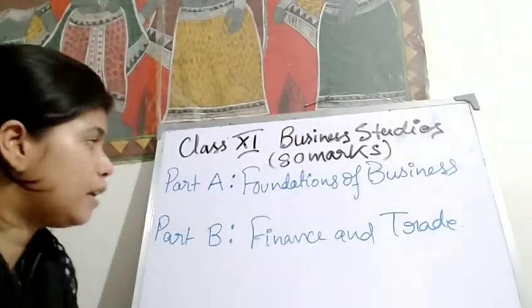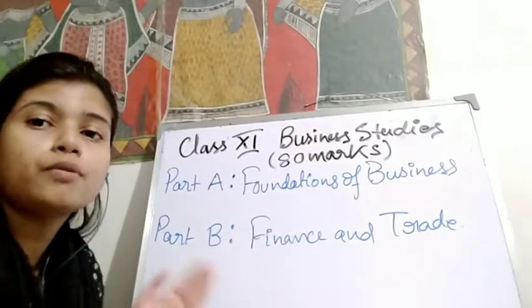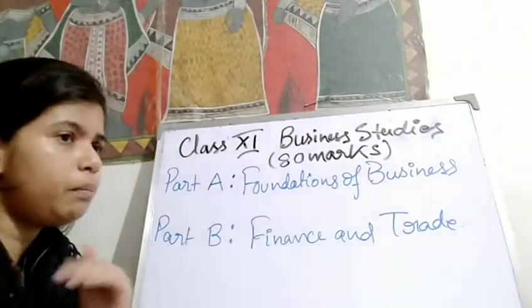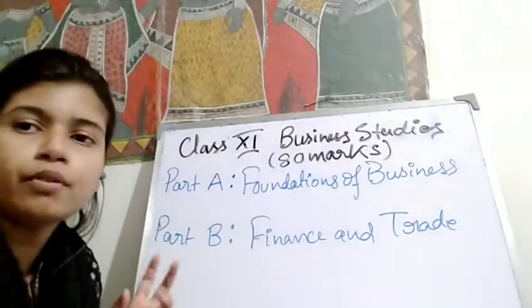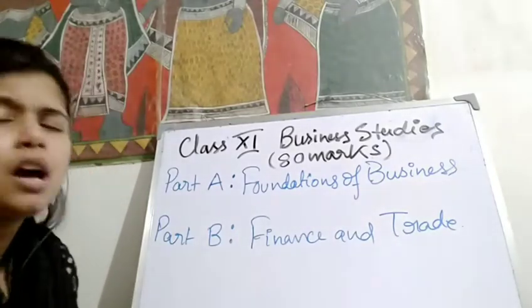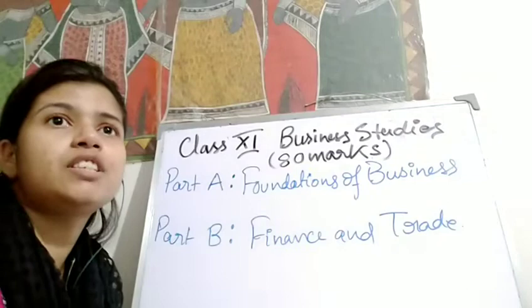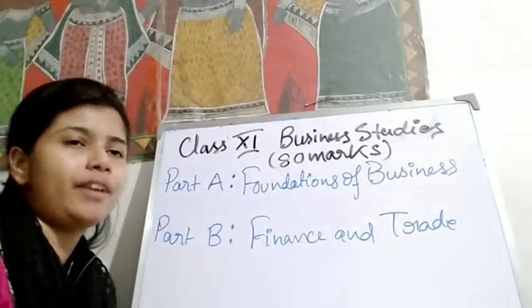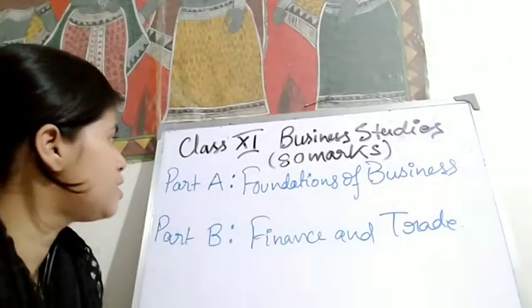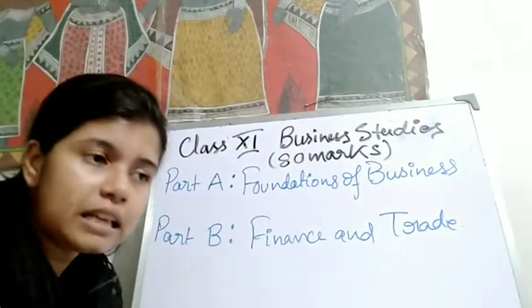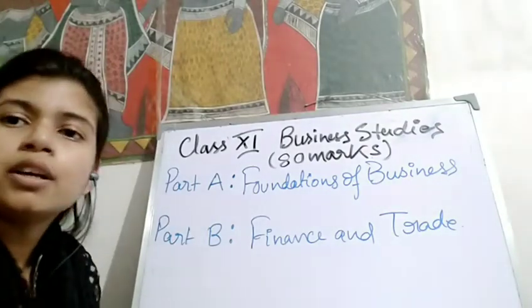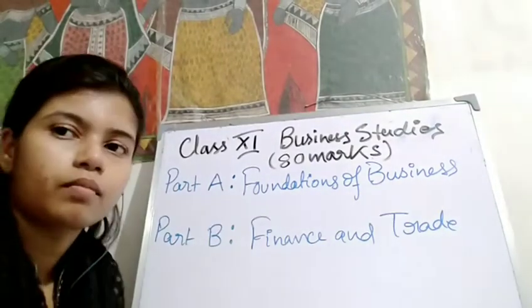See, in part A we will study the forms of business organization in broad concept, and in part B we will study only small business. What are the trade procedures? It can be internal trade, it can be external trade. So the total constituents of business studies are regarding the theoretical aspect of business.